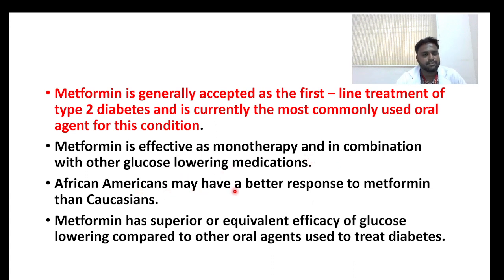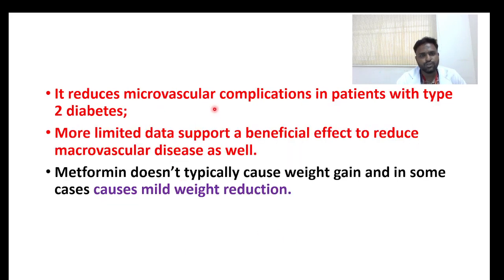African Americans may have a better response to metformin than Caucasians, and metformin has superior or equal efficacy of glucose-lowering compared to other oral agents used to treat diabetes mellitus. It also reduces the microvascular complications in patients with type 2 diabetes mellitus, and there are also limited data which support a beneficial effect to reduce macrovascular disease as well.